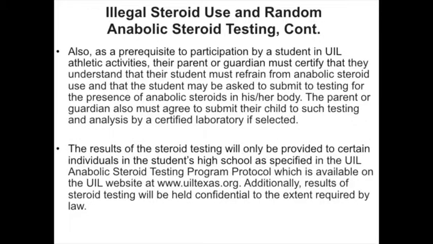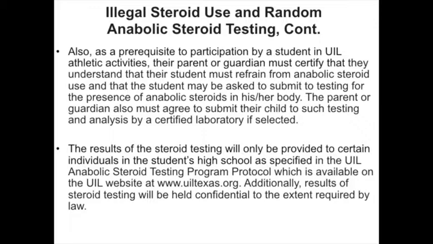Illegal steroid use and random anabolic steroid testing, continued. Also, as a prerequisite to participation by a student in UIL athletic activities, their parent or guardian must certify that they understand that their student must refrain from anabolic steroid use and that the student may be asked to submit to testing for the presence of anabolic steroids in his/her body.